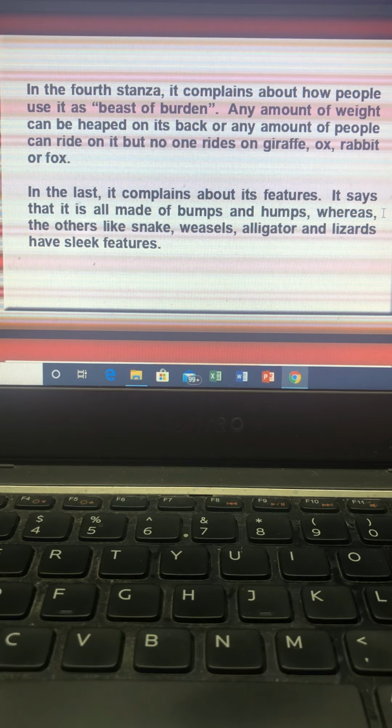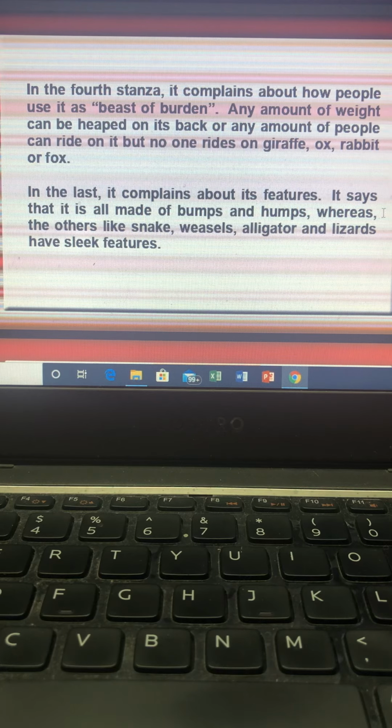People would laugh if you rode a giraffe or mounted the back of an ox. Now in the fourth stanza, he complains about how people use him. Use means how people use the camels. And he says, people would actually laugh if somebody rode a giraffe. Have you ever seen anybody riding a giraffe? Nobody rides any giraffe. Or mounted the back of an ox. Nobody mounts an ox either. It's nobody's habit to ride on a rabbit or try to bestraddle a fox.